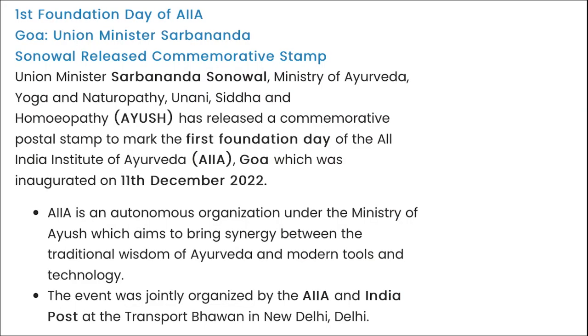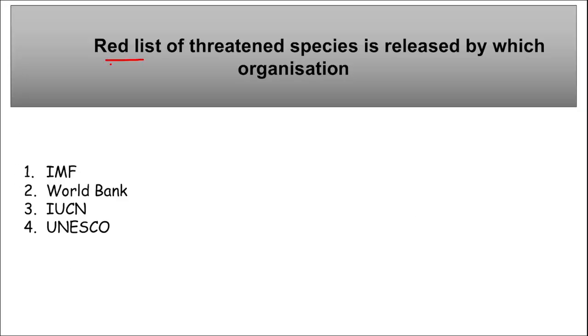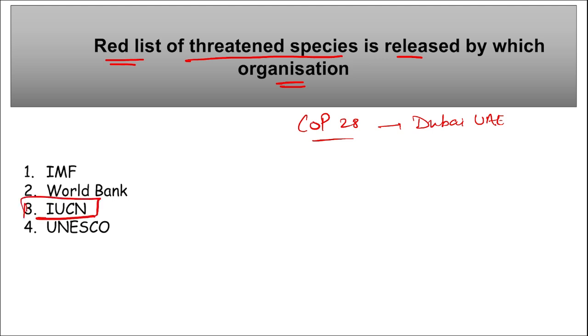Next is Red List. Red List of Threatened Species is released by which organization recently? It was released during COP28 that was held in Dubai, UAE. So remember this Red List. This is a list of threatened species that is released by IUCN, that is International Union for Conservation of Nature. Correct? And it was released during COP28.